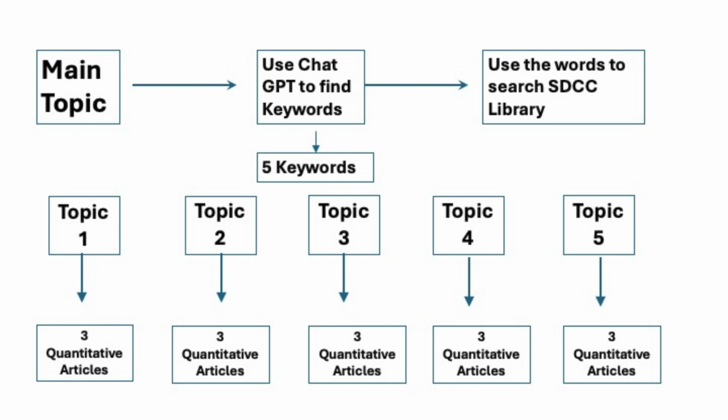Okay. The second one, I move into the next one, which is I take another keyword that I think is important, and I'm going to find 3 quantitative articles. So let's say I take emotional exhaustion or overworked or helicopter parent or whatever. I put that in topic number 2, and then I break down and find 3 quantitative articles on that. If it's not quantitative, I keep moving. If it's not on the topic, I keep moving.